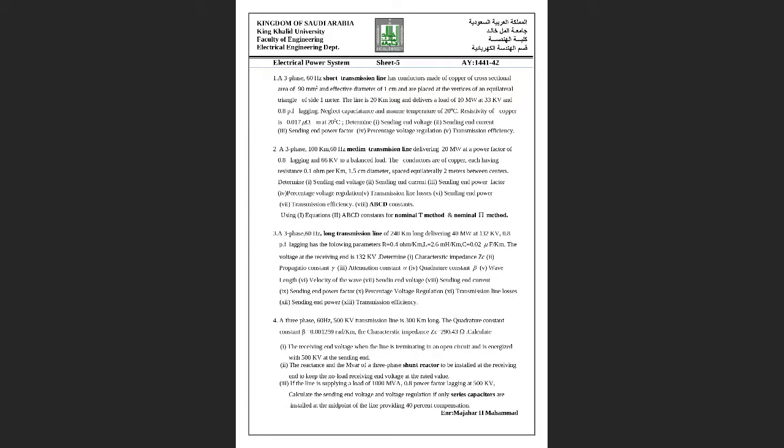As you know, the medium transmission lines will be divided into 2 types. One is nominal T and another one is nominal pi. So what is the difference between these two, nominal T and nominal pi? If it is nominal T method, all the admittance of the line will be concentrated at the center of the line.